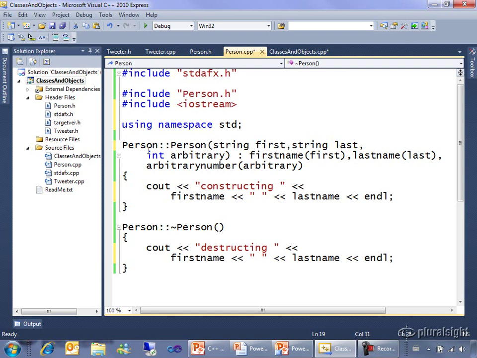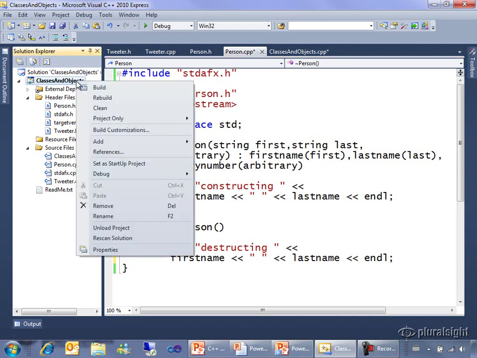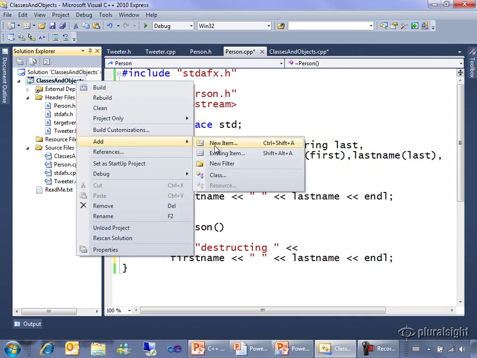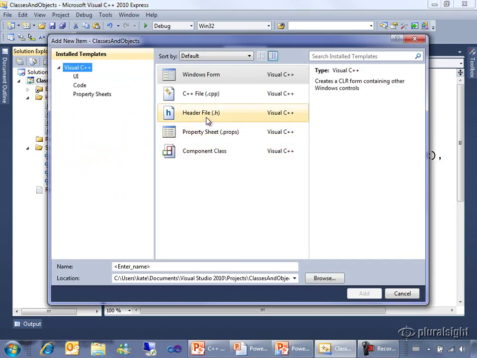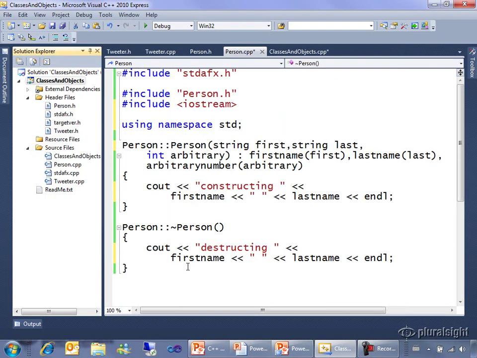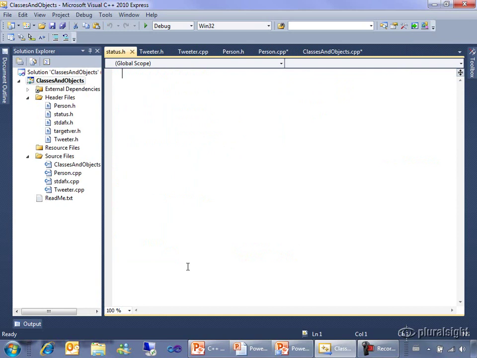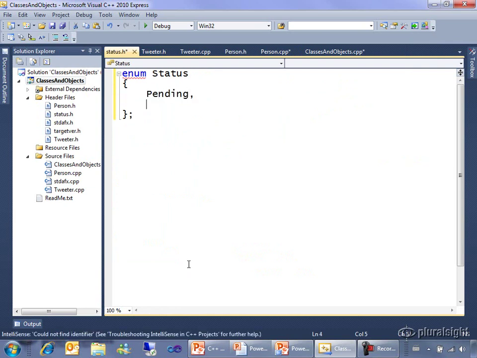So I'm going to add another header file into this system, and I'm going to call it status.h. And in here, I'm going to define an enum called status. And like a class, an enum has its definition inside braces and has a semicolon at the end of that last brace. And we simply list out possible statuses.